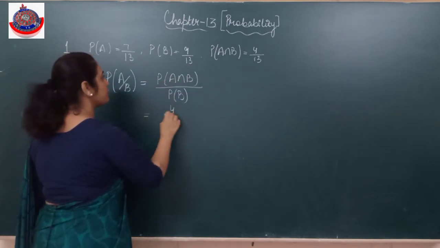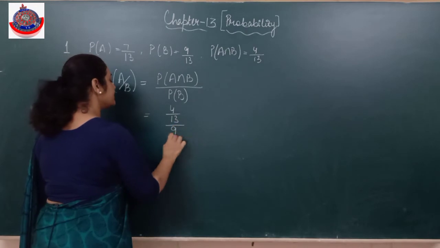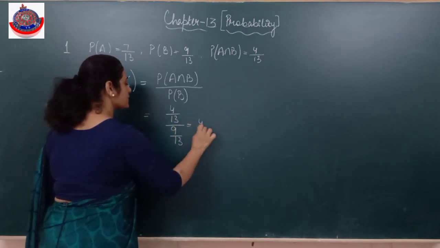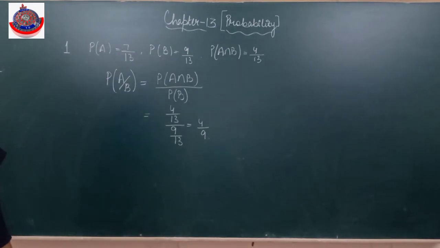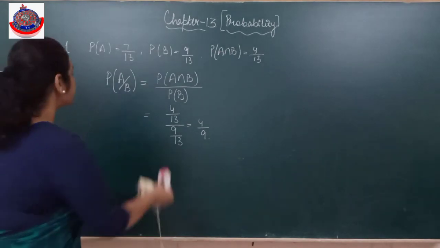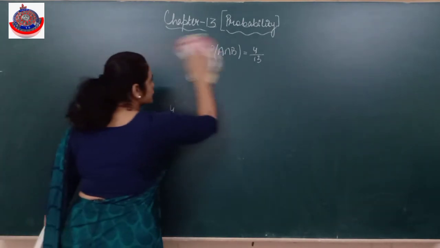What is A intersection B? 4 by 13. This is 9 by 13. Got it? So directly we can apply the formula. In 1 mark questions, these direct questions can come to you all. All right. Let's see the second question.